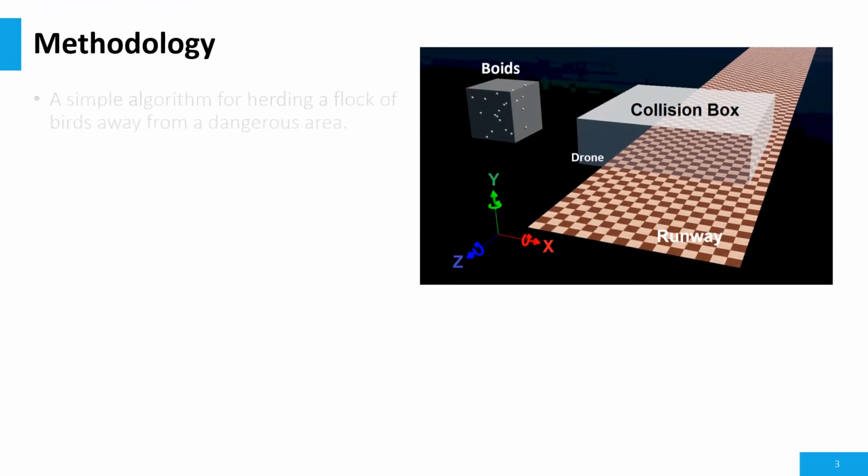Here in this work, we describe and test a simple algorithm for enabling a single drone to herd a flock of birds away from a dangerous area in which birds may collide with an airplane.